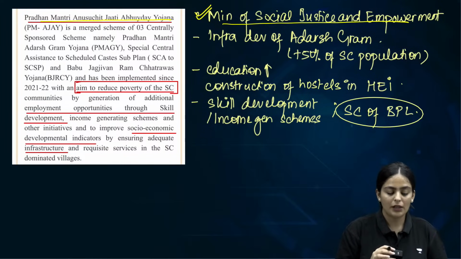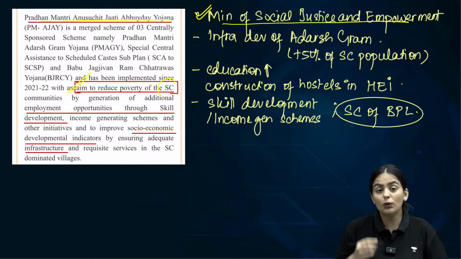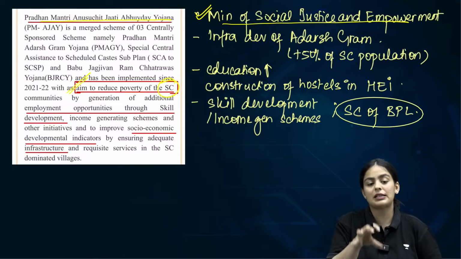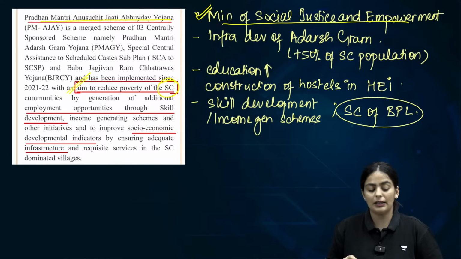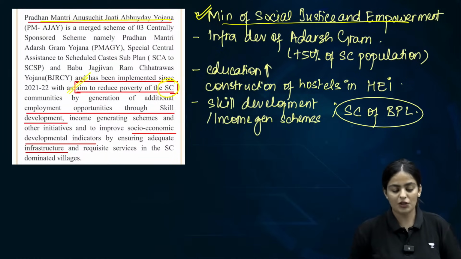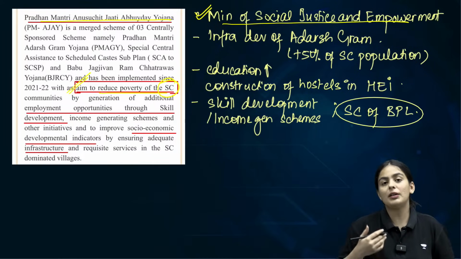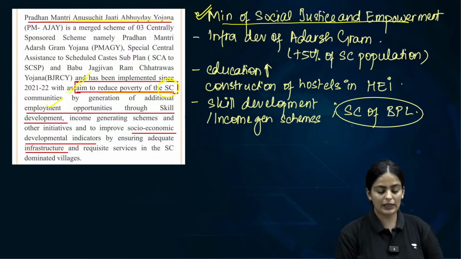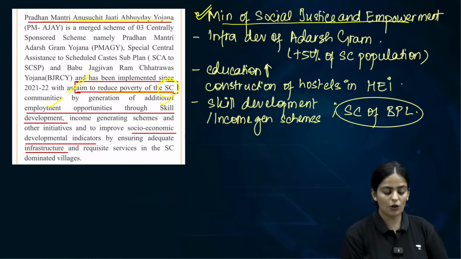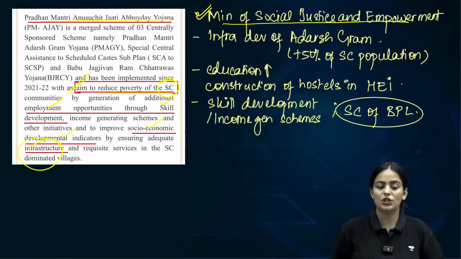What are the components of it? The aim of this particular scheme is to address the issue of poverty in the scheduled caste population or in the scheduled caste areas. Low human development indicators in the scheduled caste areas are the focus of these schemes. So the aim is to reduce poverty of scheduled caste communities. How? By training them and providing them with employment opportunities through skill development, to improve socio-economic indicators, and by ensuring adequate infrastructure in these villages.